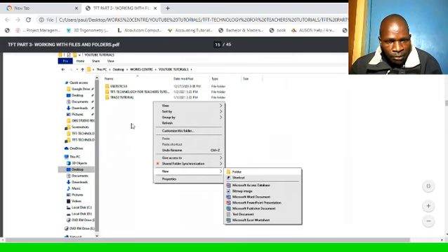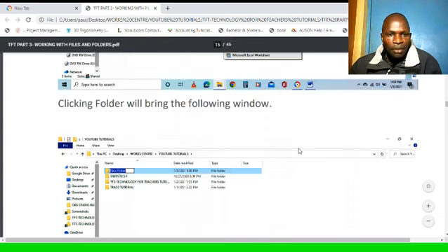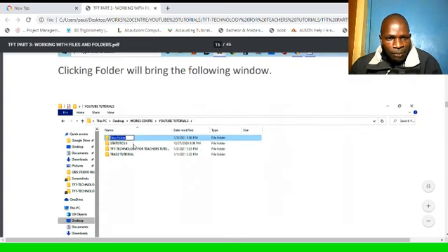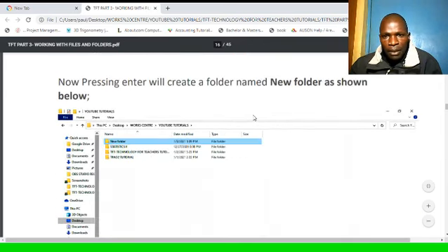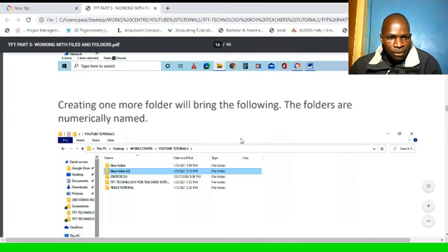I want to create a folder, so I'll right click and choose new, and the new item I want to create is folder, and clicking folder will bring the following. That is creating a new folder, and then you can press enter, and the new folder will be created as shown below.